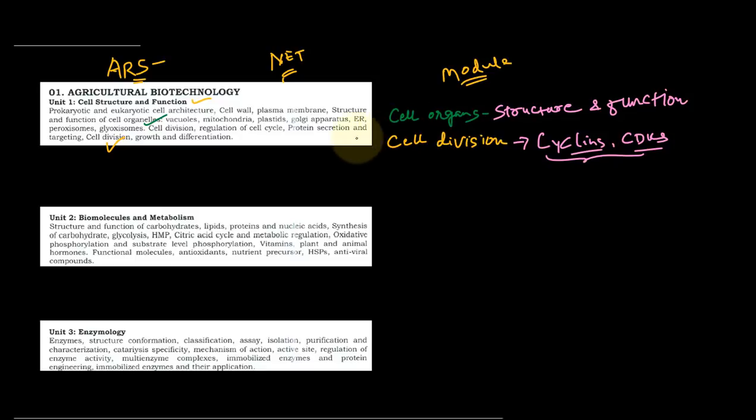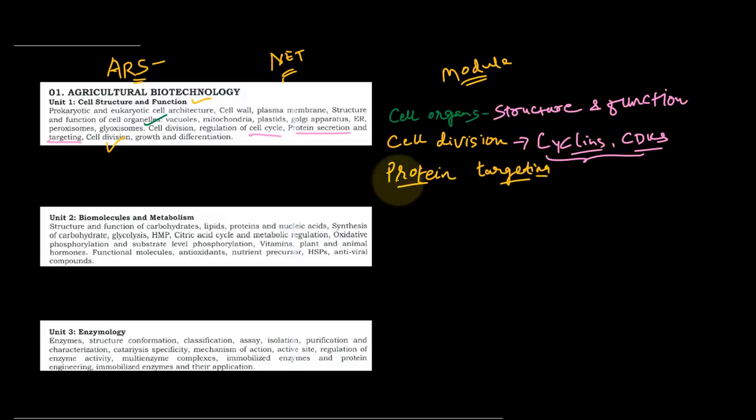Another most important topic is regulation of the cell cycle, and protein secretion and targeting. For targeting, you have to learn how protein is targeted from one organelle to another. So protein targeting is the most important topic for this module.